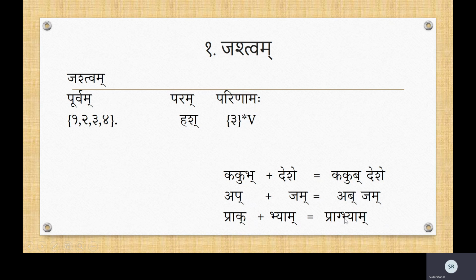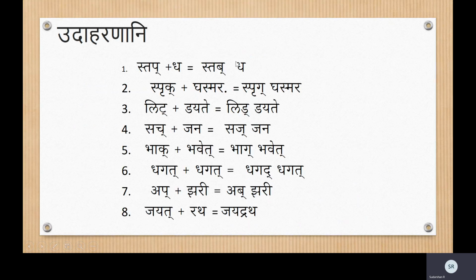And I have shown it together in the mela form. It becomes ga. You see this line here? This is ga, prag bhyam. Some examples. You see pa, dha, stap and dha. Pa is the vargiya vyanjana. It belongs to 1, 2, 3, 4. Okay. Dha is a mridu vyanjana. Fine. It has satisfied both the conditions.